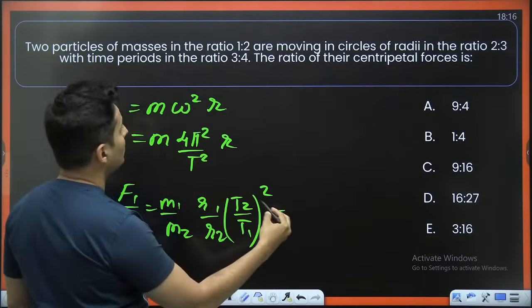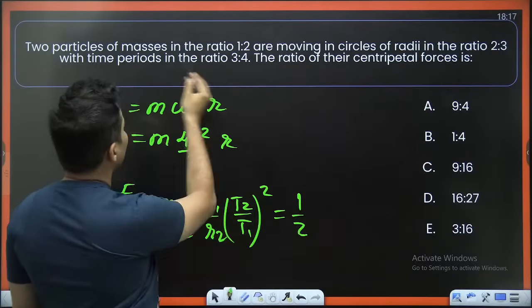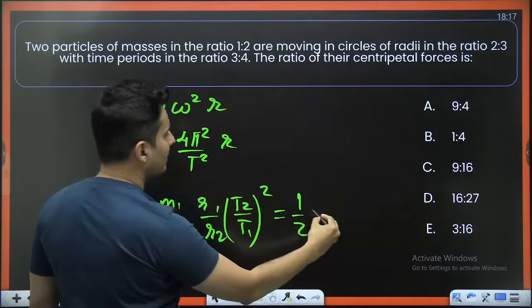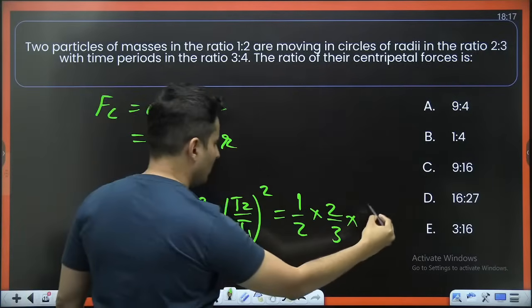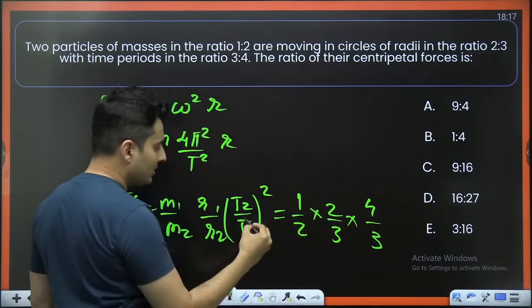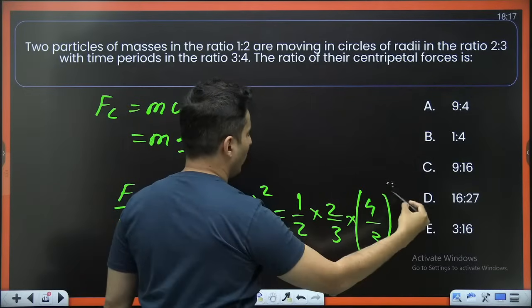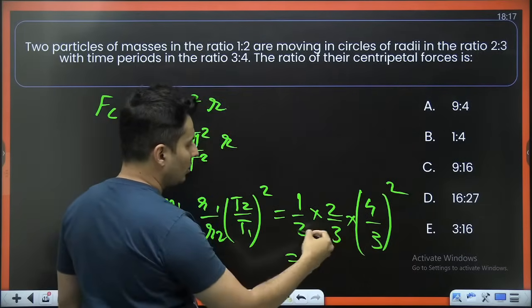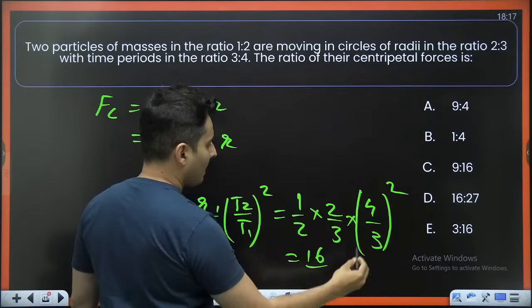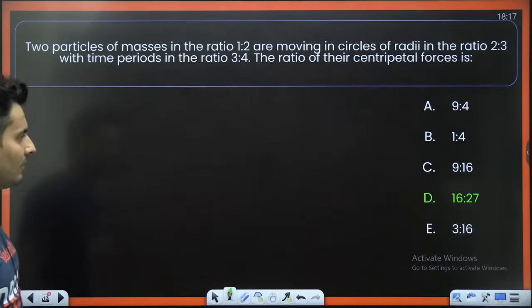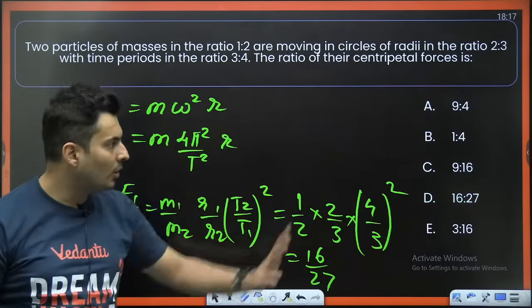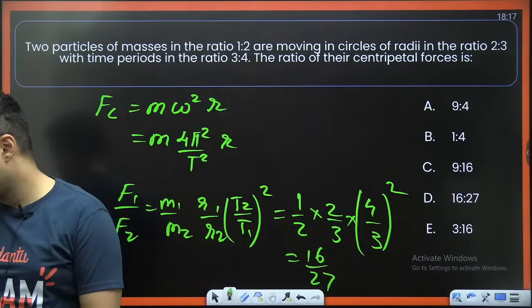So mass ratio 1:2. Circle's radius ratio 2:3. Time ratio 3:4. So put it as 4 by 3 because this is T2 by T1, and square it. So 2 cancels, 4 square is 16 and 3 square is 9, 9 3s are 27. So 16 by 27 should be the answer, D option. D option should be correct.